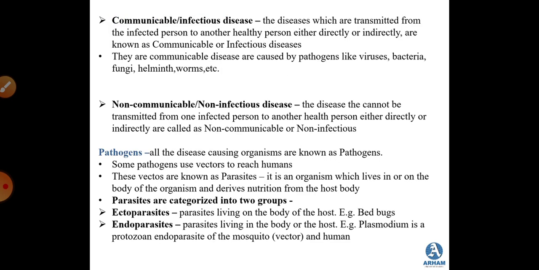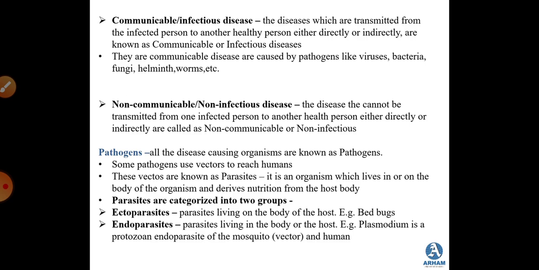Then we studied that communicable diseases are also known as infectious diseases, as these diseases are transmitted from the infected person to the healthy person. This can be directly or indirectly. And they are communicable diseases as they are caused by certain pathogens like viruses, bacteria, fungi, helminths, worms, etc. Then non-communicable diseases are non-infectious diseases because they cannot be transmitted from one infected person to another. So there is no direct or indirect transmission. It is non-communicable and it is non-infectious.